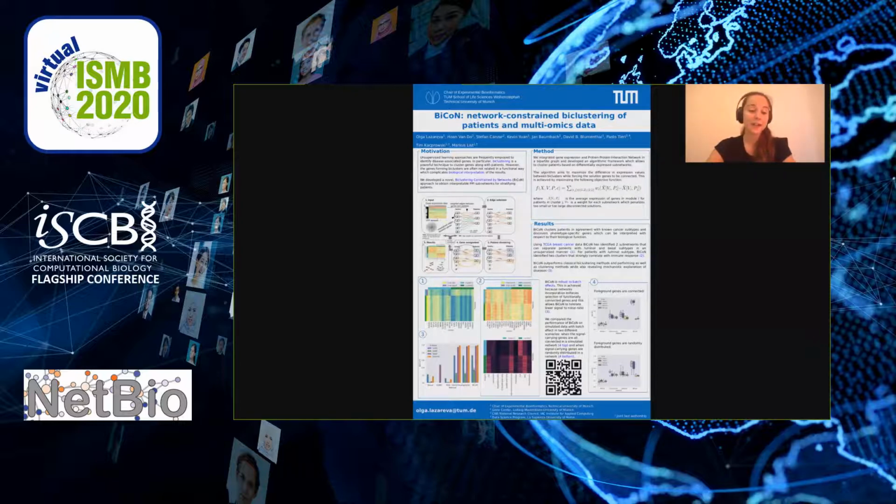In conclusion, BiCoN can cluster patients and extract subnetworks that can mechanistically explain the patient stratification. Moreover, simultaneous clustering of gene expression and networks makes BiCoN robust to noise and more robust to batch effects than typical clustering and biclustering methods.